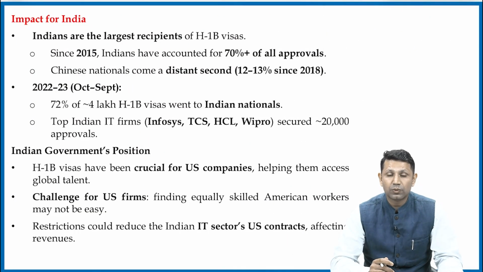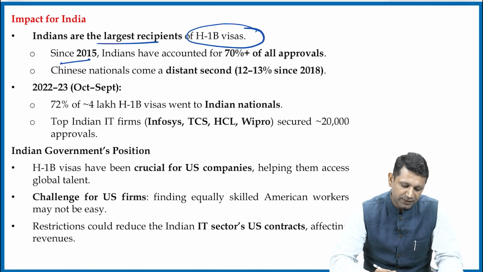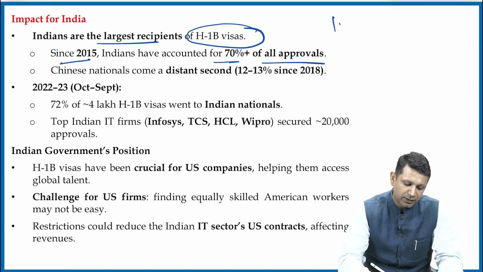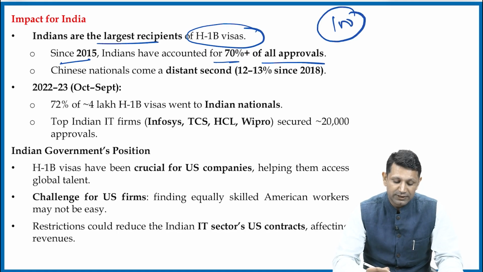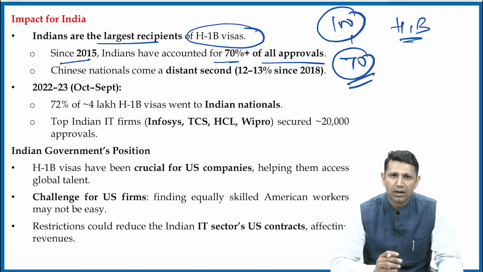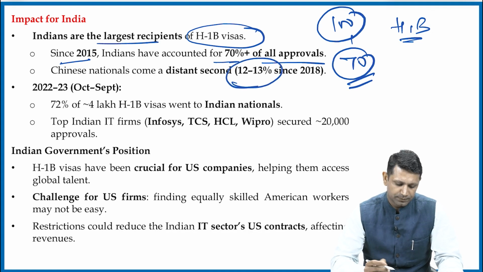Now the next thing is how India is getting affected by this. India is the largest recipient of this H1B visa. Since 2015, almost 70% of all approvals are with Indians only. So if 100 people have gone to the USA on an H1B visa, then out of 100, 70 are Indians. The Chinese are a distant second. They only constitute 12 to 13%.